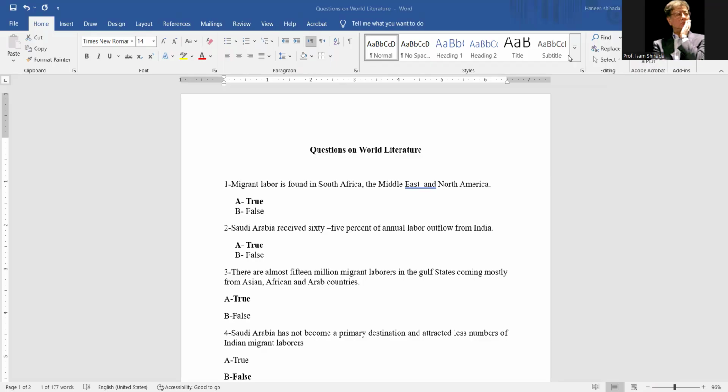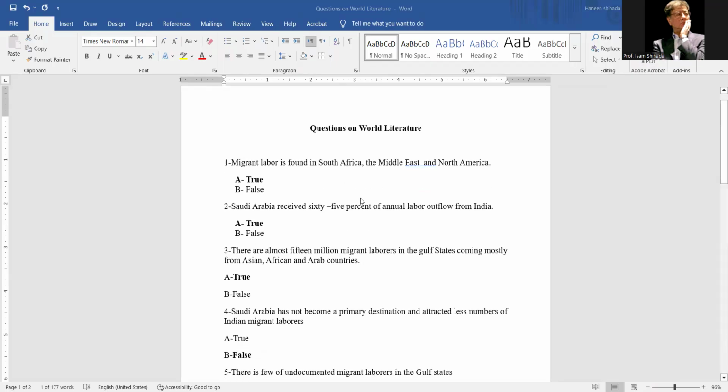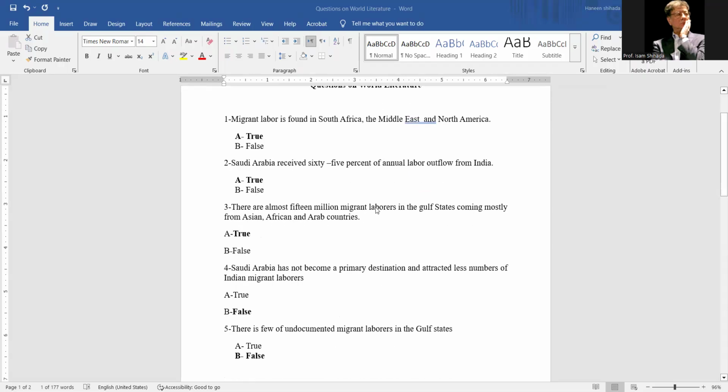Migrant labor is found in South Africa, the Middle East, and North America. This is true. Saudi Arabia receives 65% of annual labor outflow from India. The answer is true. There are almost 15 million migrant laborers in the Gulf states, coming mostly from Asian, African, and Arab countries. It is true.